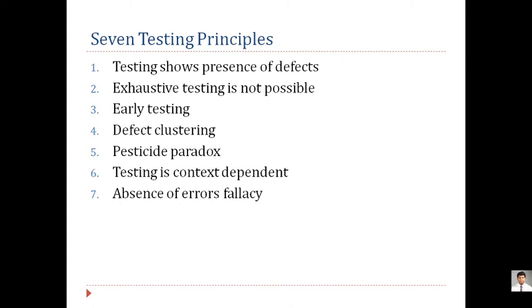Second one is that exhaustive testing is not possible. Now see, you cannot do testing continuously, where the product is with you and you are testing it continuously. It is not like that. You have to check the functionality that is most important for your application, and you have to check it in different scenarios. Exhaustive testing is not possible means you cannot check all perspectives. So considering some perspectives and some scenarios, you need to go for testing. That is one more principle you have to keep in mind.